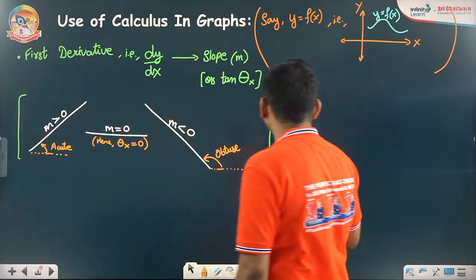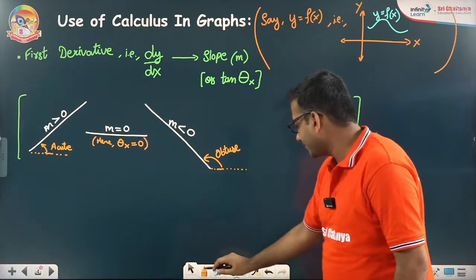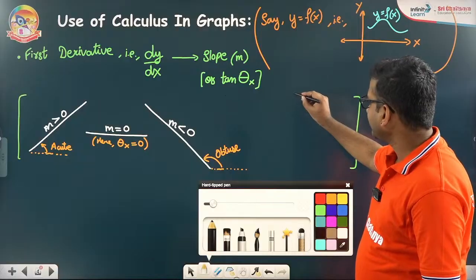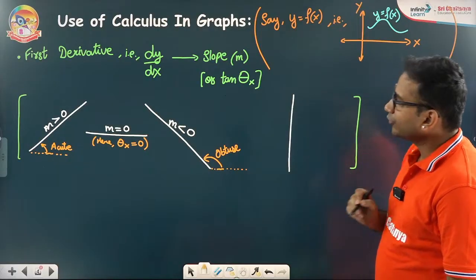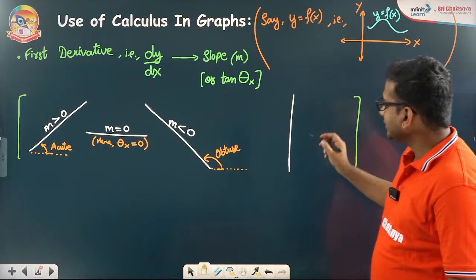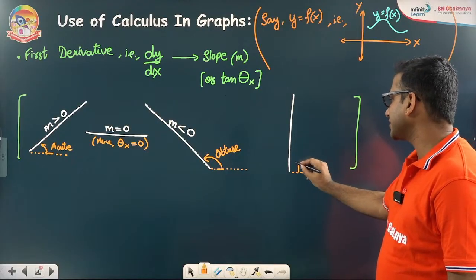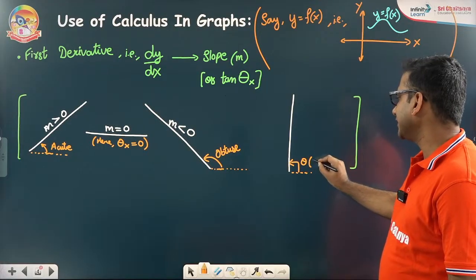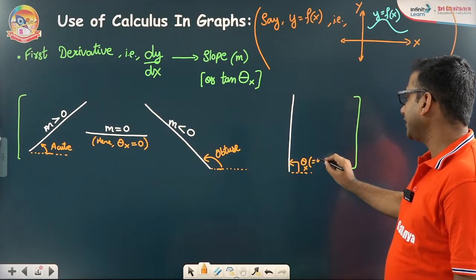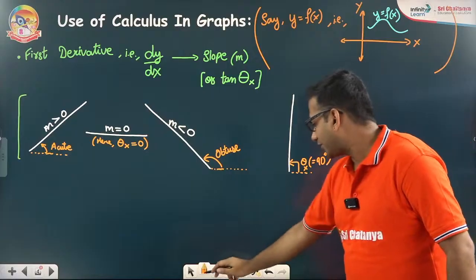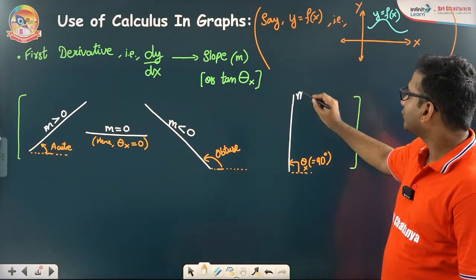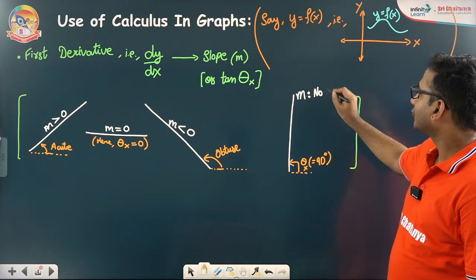The fourth is the vertical line. If I draw a vertical line here, theta is 90 degrees. Positive direction of x-axis, anti-clockwise sense, theta x is equal to 90 degrees. Tan 90 is not defined. That's why you say that the slope for a vertical line is not defined.